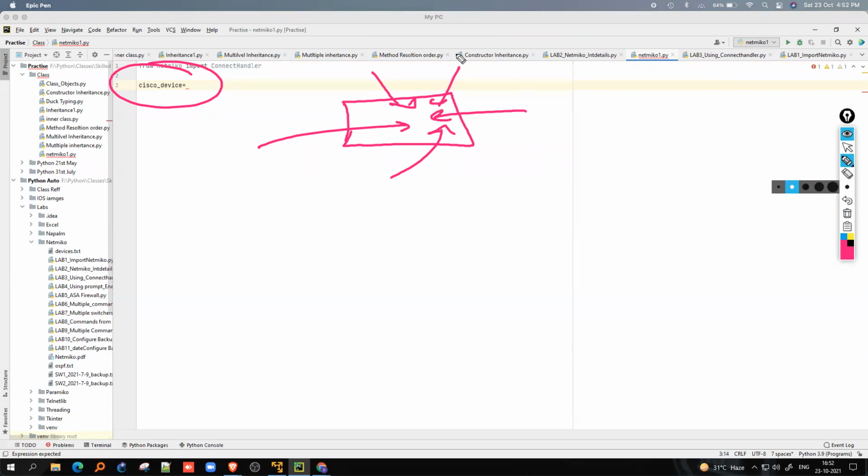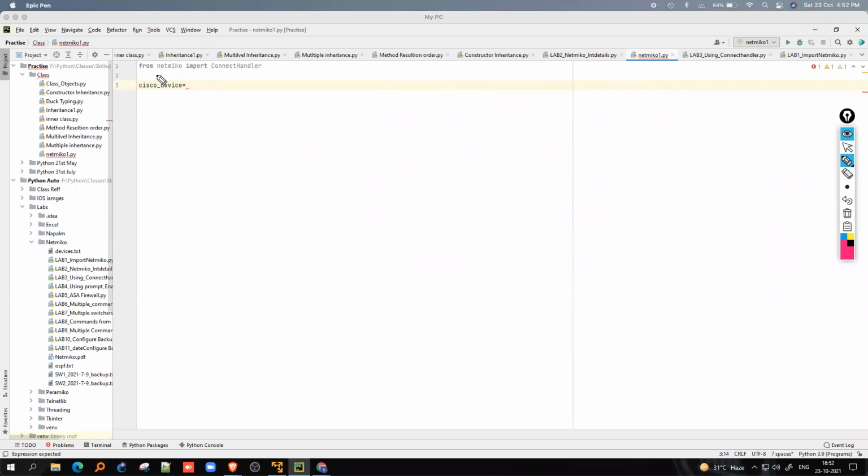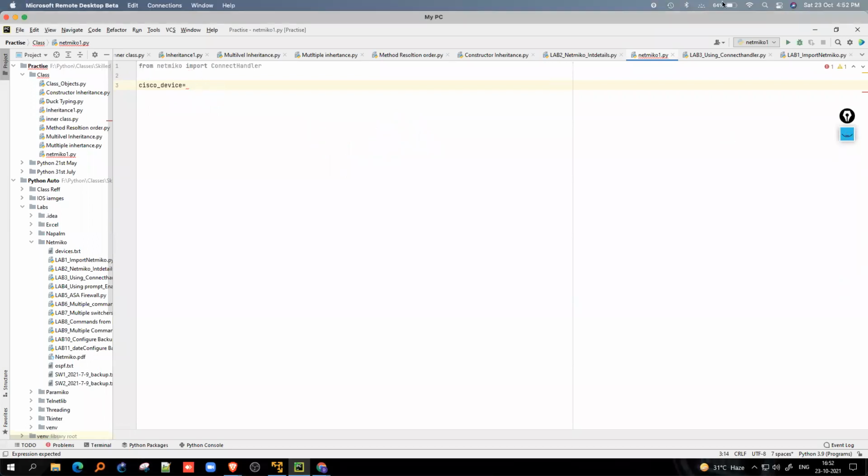Then what type of content it will be is known as data types, right? So we're gonna see each and every data type in the class. What are the different types of data type? What type of data we can store in the variable is known as data types. It's a basic definition. But for the first time, just consider it as a box where we can store our data. What data could it be? IP address, device name, device type, and so on. So as the netmiko part, I'm gonna use first device type. See guys, if you're not understanding, obviously no one will understand in the first class only, right?